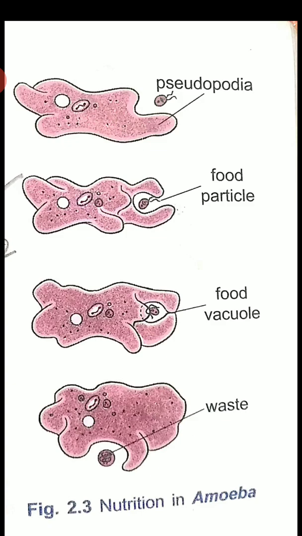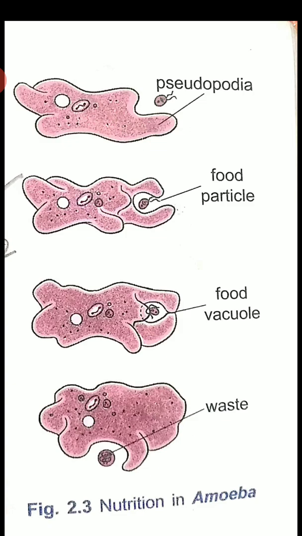Amoeba constantly changes its shape and position. It pushes out one or more finger-like projections. They are called pseudopodia, the false feet, used for movement. So these pseudopodia are useful for capturing the food and for movement. Amoeba feeds on some microscopic organisms. When it senses food, it pushes out the pseudopodia around the food particle and engulfs it.